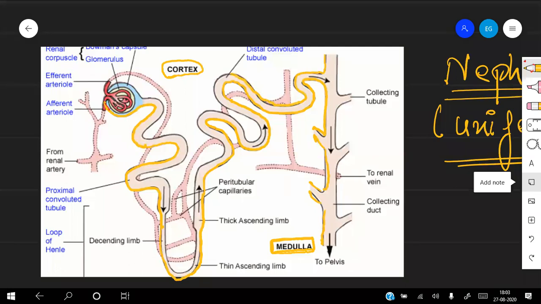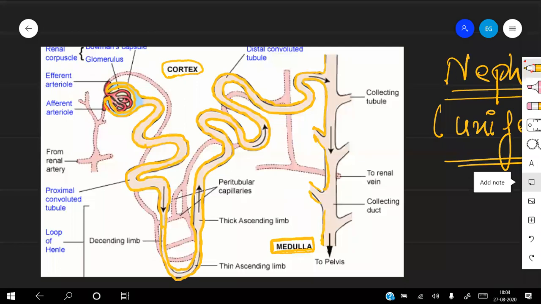First of all, let me explain the different parts of the nephron. The nephron is the basic unit of the excretory system, that is, your kidneys. There are millions of nephrons present in your kidney, and they function to filter the blood. So that is very important. Just have a look. What is a nephron? This is the structure of the nephron.